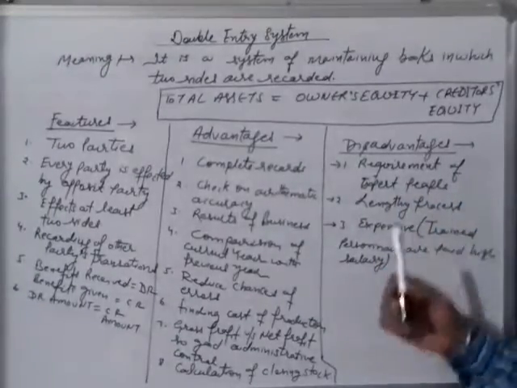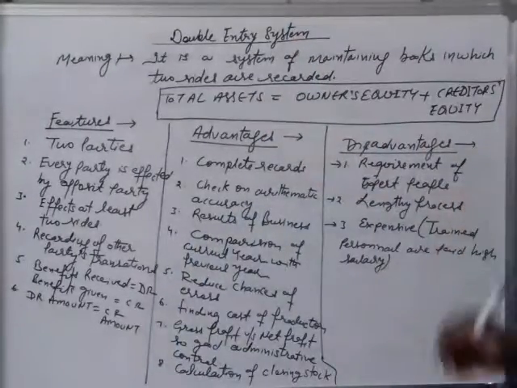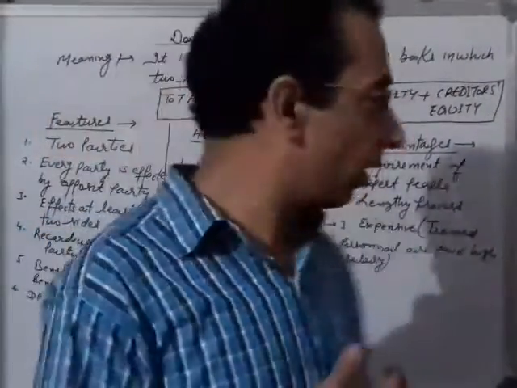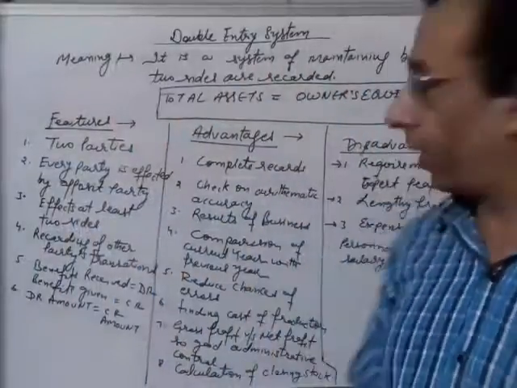Students, lastly we will discuss the disadvantages of the double entry system. So the first disadvantage is requirement of expert people. This system cannot be maintained by everyone. This system needs very expert people like a chartered accountant.